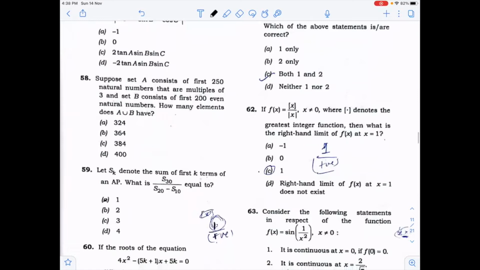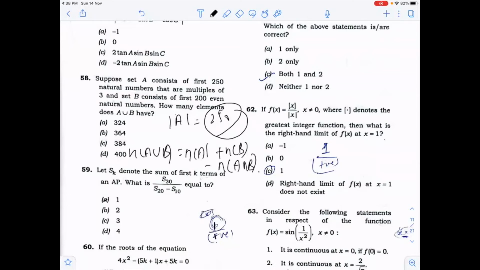Suppose a set A consists of the first 250 natural numbers that are multiples of 3. Here the set A will consist of 250 natural numbers that are multiples of 3, and set B consists of 200 natural numbers that are even natural numbers. You can find these numbers with the help of AP. And how many elements does A union B have? You know the formula, N of A union B is equal to N of A plus N of B minus N of A intersection B.